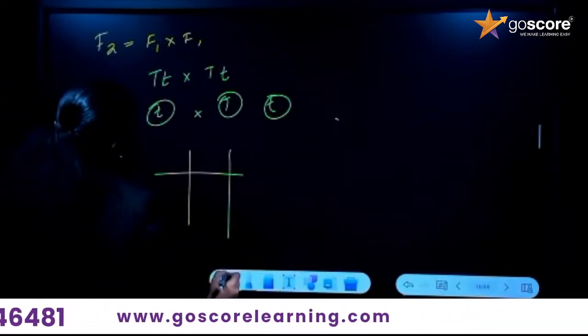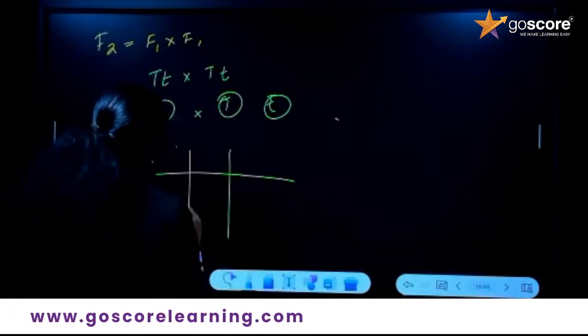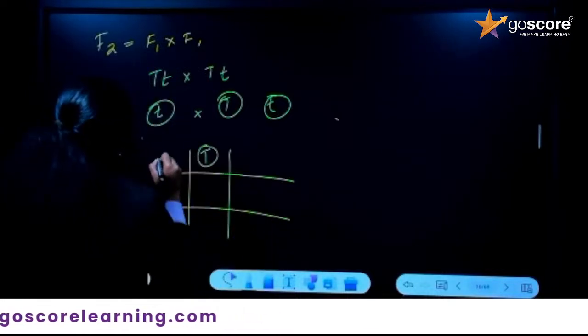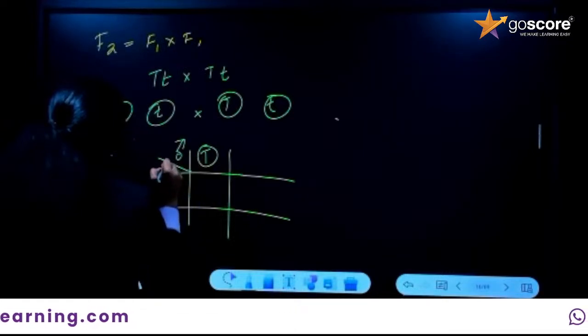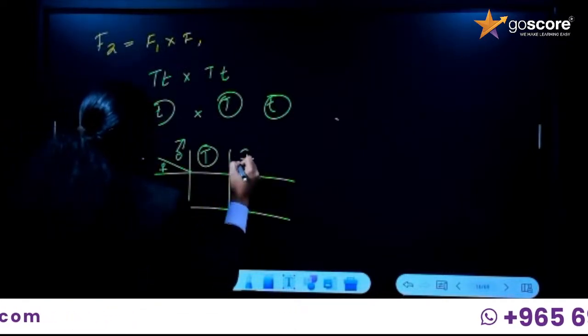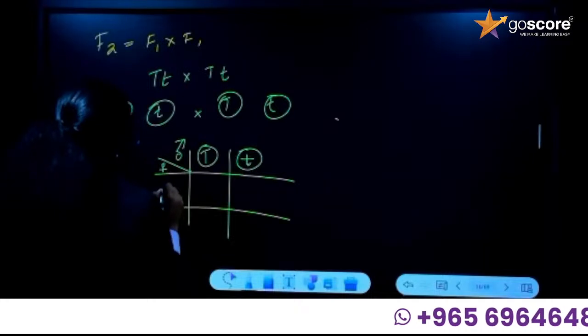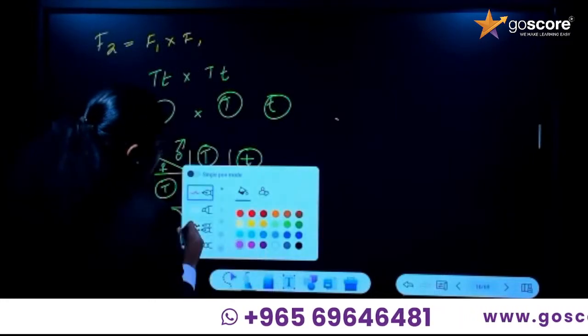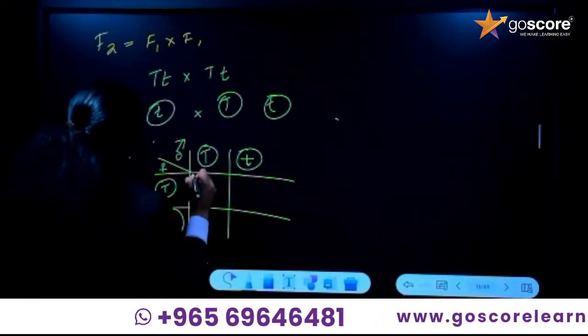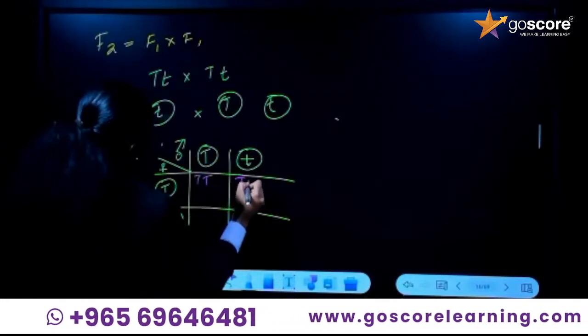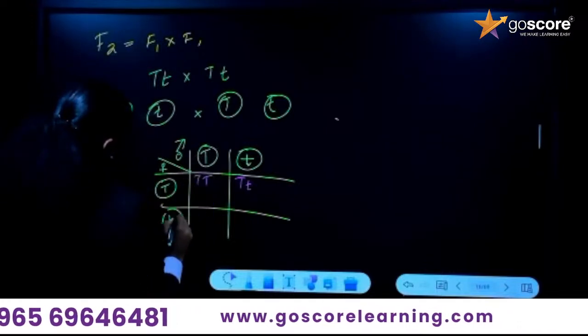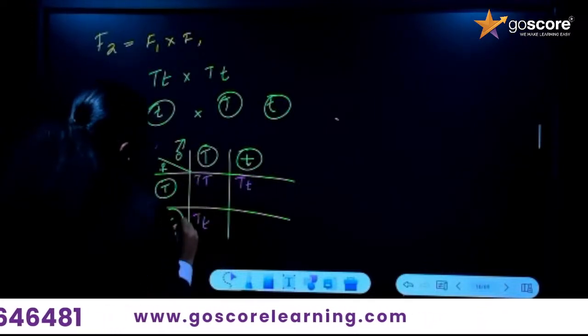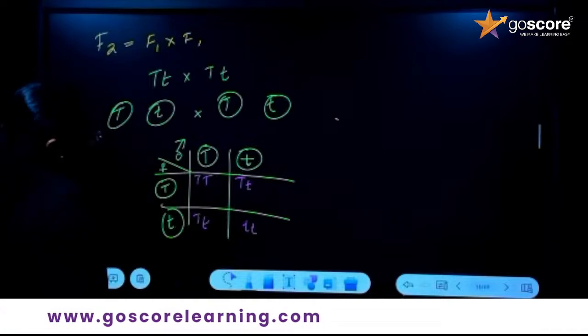Let's draw a Punnett square. Capital T, small t on the male side and on the female side. Capital T, small t, and then capital T again, small t again. If we cross it, first we get capital T, capital T, small t. Then here capital T and small t come together, and here small t and small t come together and form dwarf.